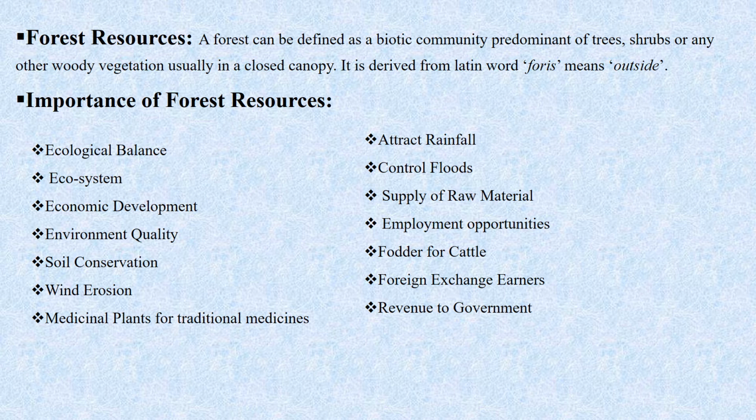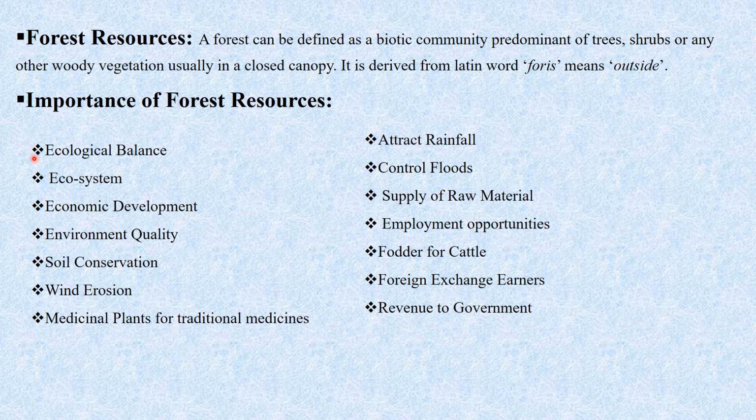As we know, a forest is nothing but the collection of various species of trees, various ecosystems, and various species of animals. So we are going to discuss the importance of these forest resources in our life. What we can get from this forest resource, or how we can use that forest as a resource.